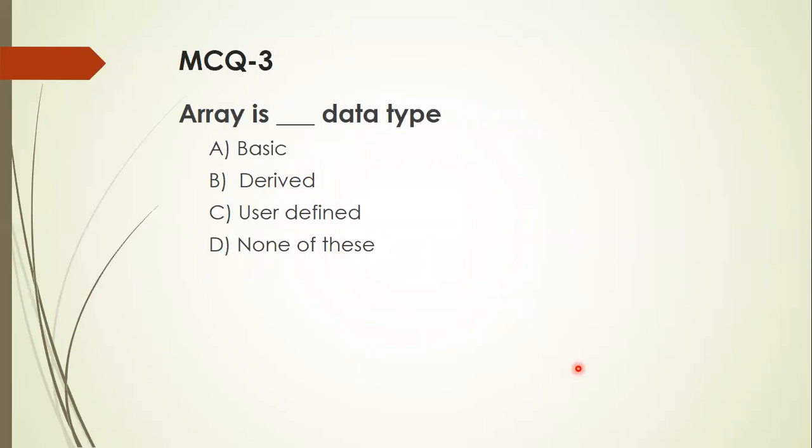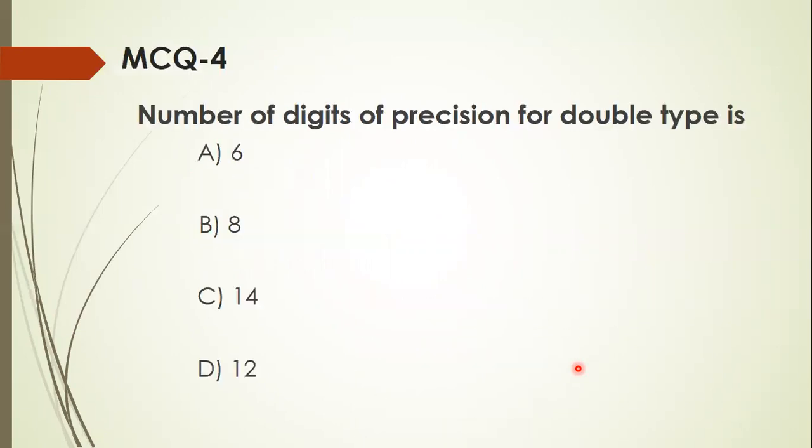Array is a dash type. Array is a derived type. So the correct answer is B. Number of digits of precision for double data type is: for float type, it is 6, and for double type, it is 14. The correct answer is C.